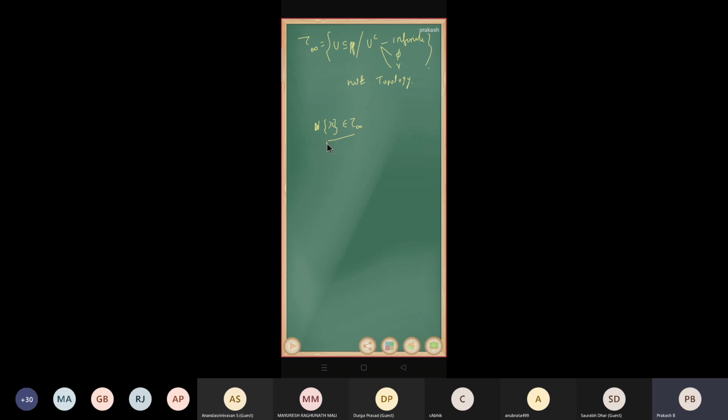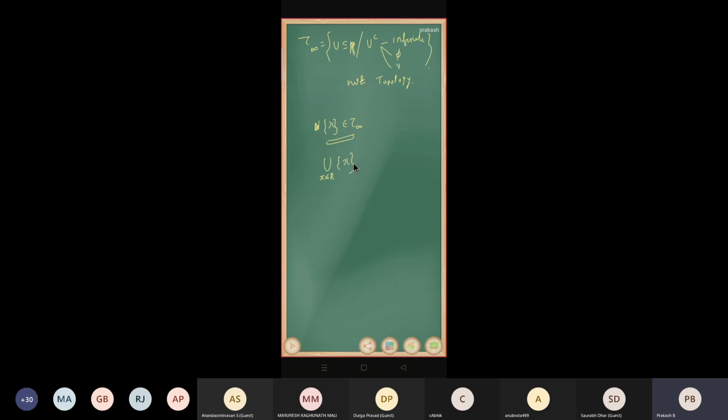You are giving only one set, so what about the other one? Okay, I want to take a union, right? So union over x, x belongs to R.